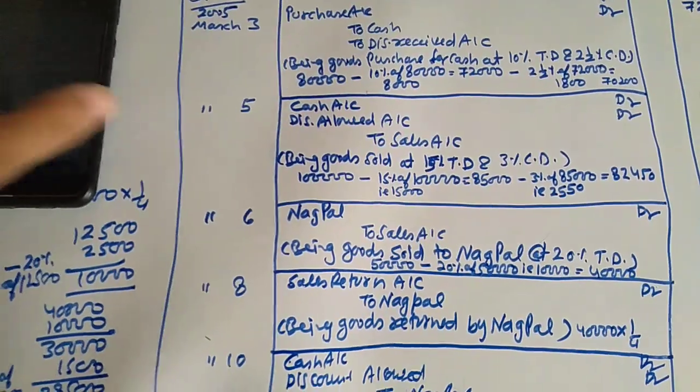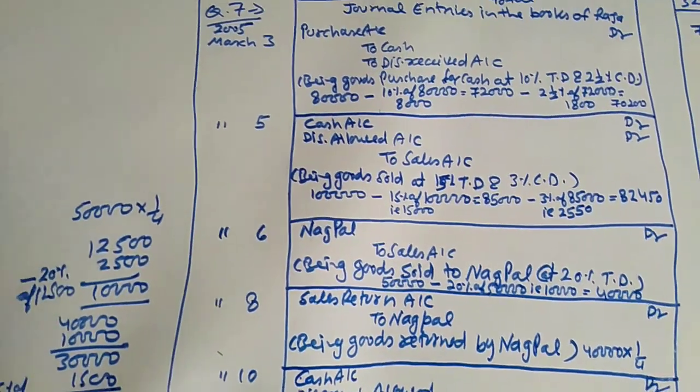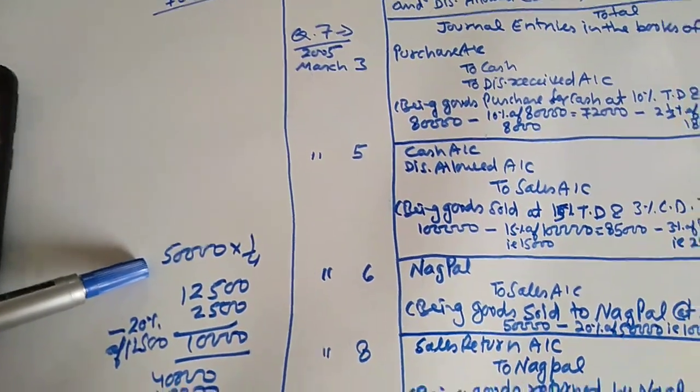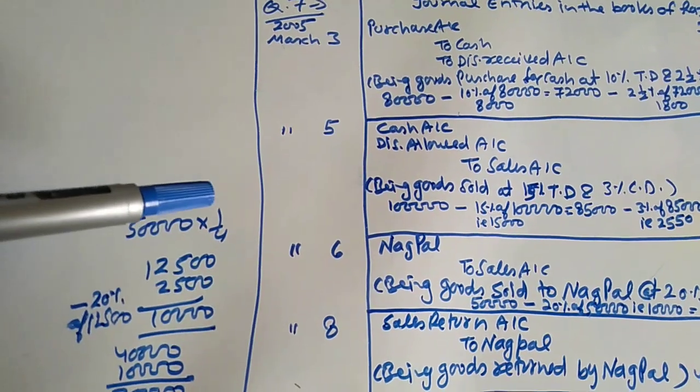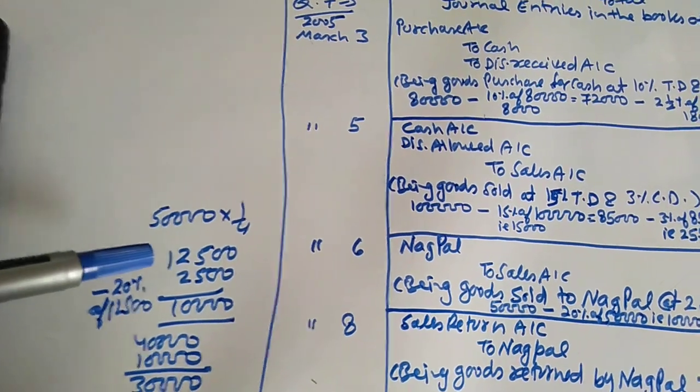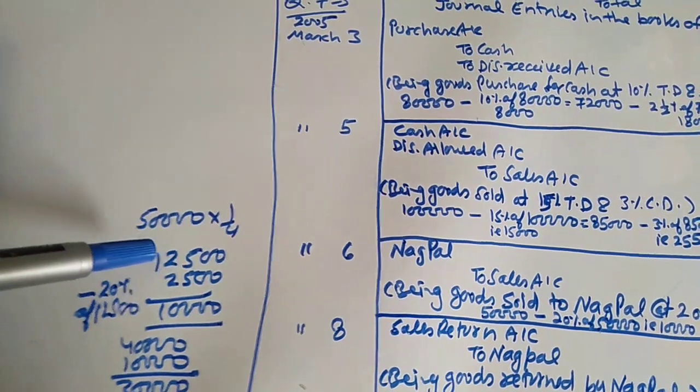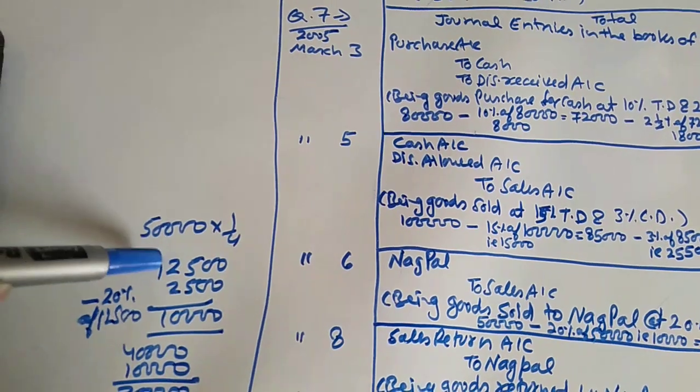You can also calculate this amount. 50,000 is the list price of the goods sold to Nagpal, and one fourth of the goods was returned by Nagpal. Then one fourth is 12,500, and this is the list price.